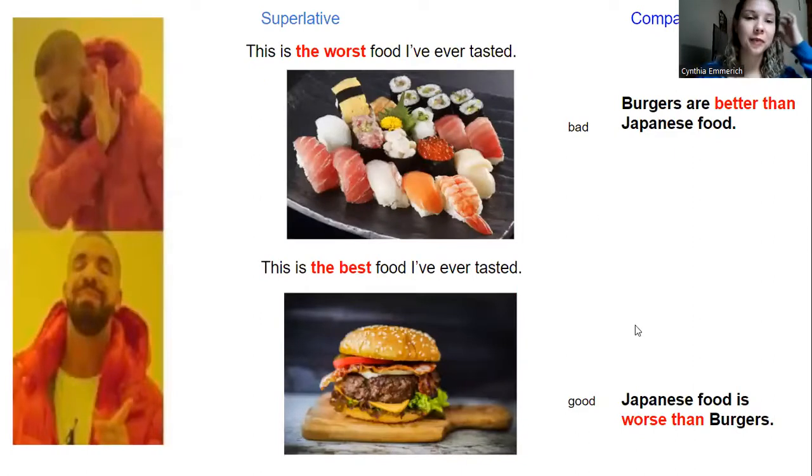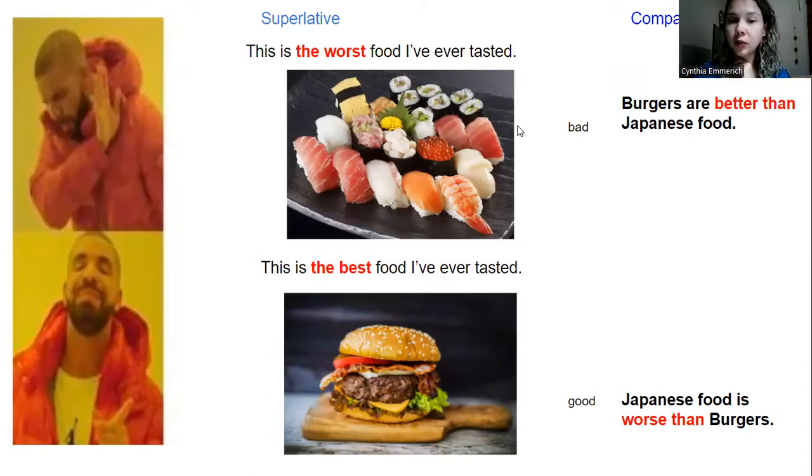All right, so now I have some personal examples here. Let's see if you agree with me. This is the worst food I've ever tasted. You don't agree? You love Japanese food. People love Japanese food. I don't.